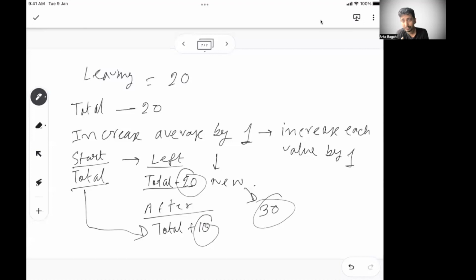Then he has to give one to each of the students so that the average increases by 1. So we have to increase the total by 10 so that everyone can increase by 1. He has to cover the 20 which has already gone, so his age has to be 30.